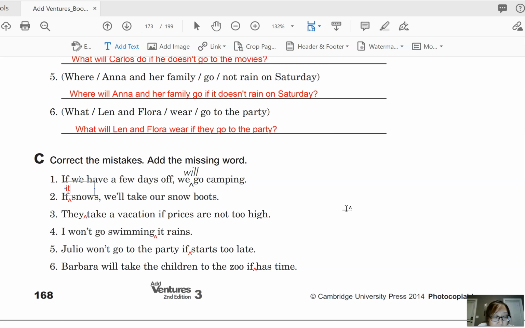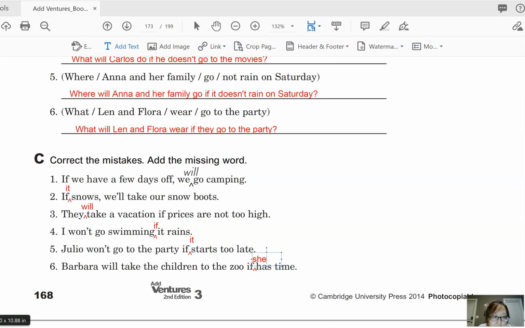But the mistake in the second sentence is: if it snows, we'll take our snow boots. And then number 3, they will take a vacation if prices are not too high. And then I won't go swimming if it rains. Number 5, Julio won't go to the party if it starts too late. And then number 6, Barbara will take the children to the zoo if she has time.